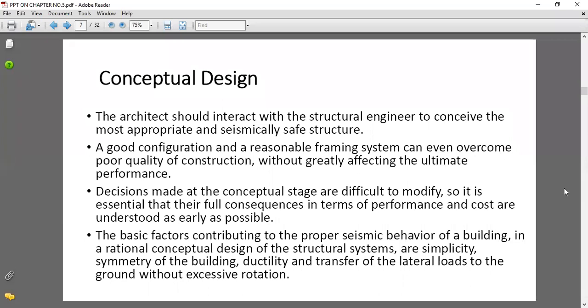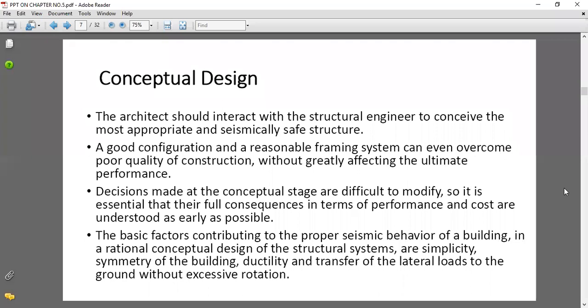If we consider all these loads while designing and planning the building, our building will become a most appropriate and seismically safe structure. For that purpose, communication or interaction between these two persons, the architect and the structural engineer, is very important for achieving the most appropriate and seismically safe structures.